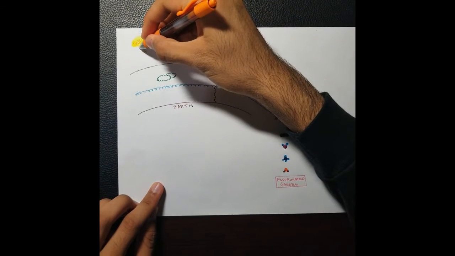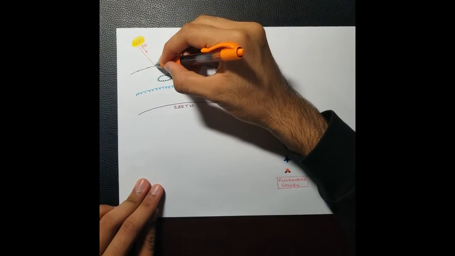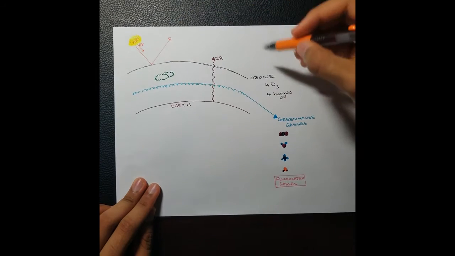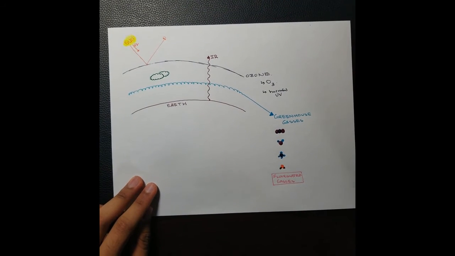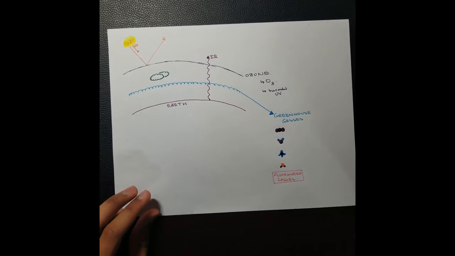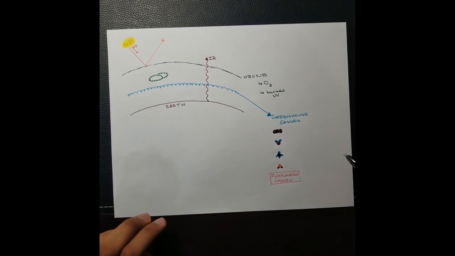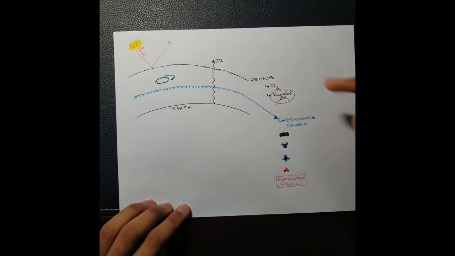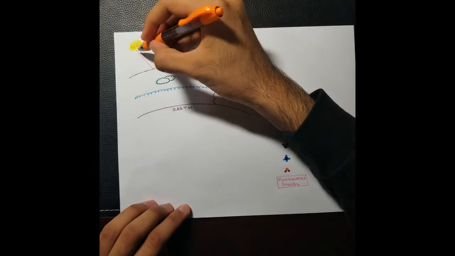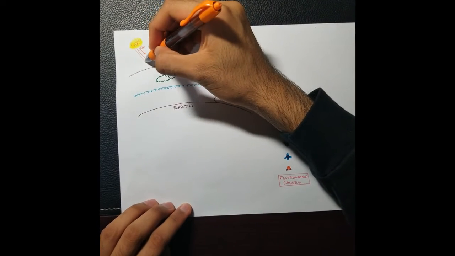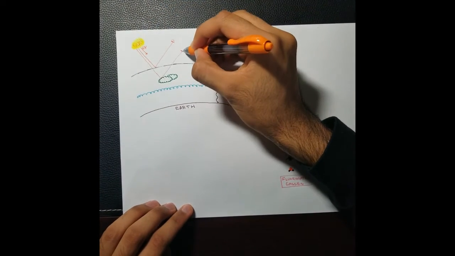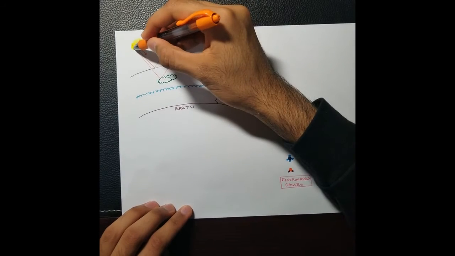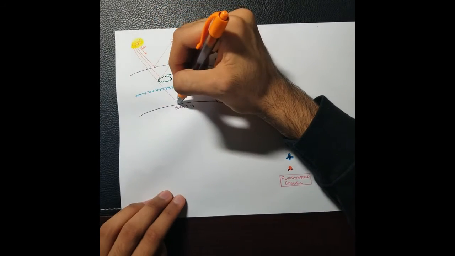Some of these UV rays are reflected off the ozone layer. The ozone layer is made up of O3 molecules and reflects most of the harmful UVA and UVB rays. Another portion of the Sun's UV rays get reflected off of the clouds. A third portion gets reflected off of Earth's surface itself.